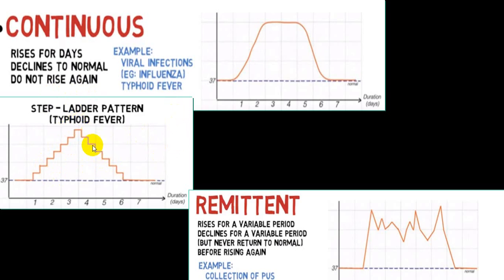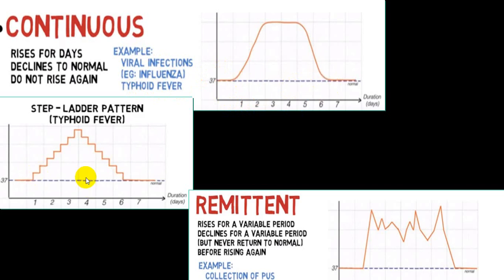Now another variety where you see a similar pattern: you can see here that this is a baseline, it rises to a maximum peak, but there is a sharp rise, and then the plateau is maintained for a few hours, and then it comes down. This is again a continuous fever variety. Usually we call it continuous and sustained. It is sustained for some period of time, and then it comes down. This is very commonly seen in viral infection. Also nowadays we see such a pattern in typhoid fever, and it may remain for a few days. You can see here it will remain for 4 to 5 days.